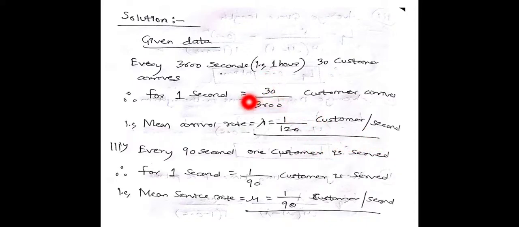Similarly, every 90 seconds one customer is served. Therefore, for 1 second 1 divided by 90 customer is served. That is, the mean service rate mu is equal to 1 divided by 90 customers per second.